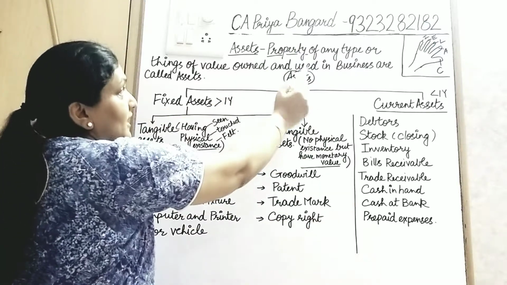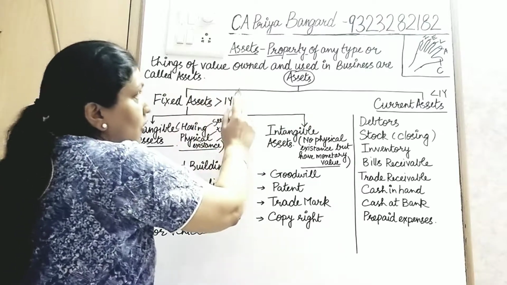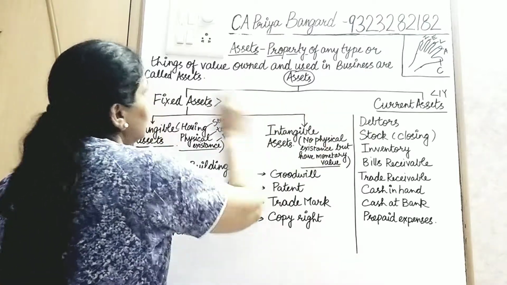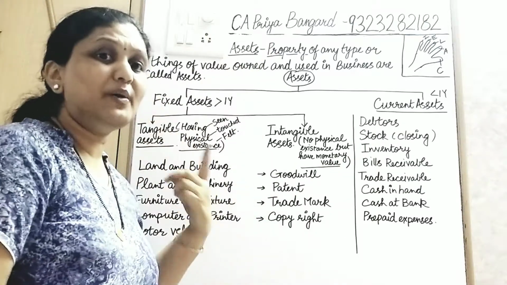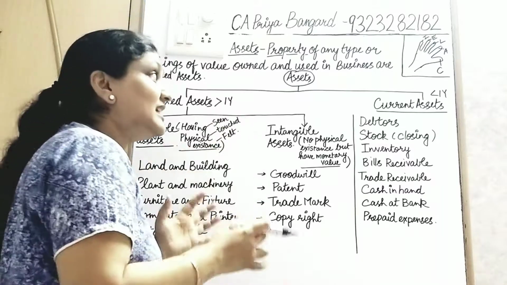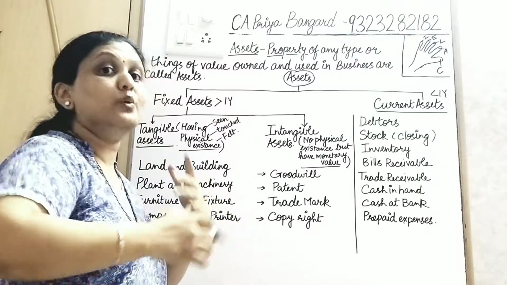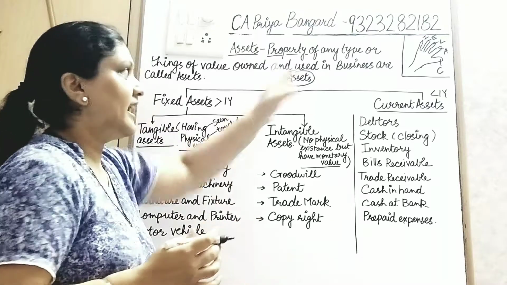Property of any type or things of value owned and used in business are called assets. So what are assets? You have no intention to sell them fast. They are to be used in business. These are the properties which help you run your business. They are known as assets.